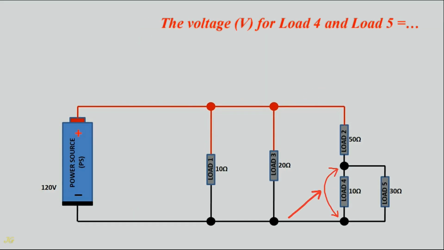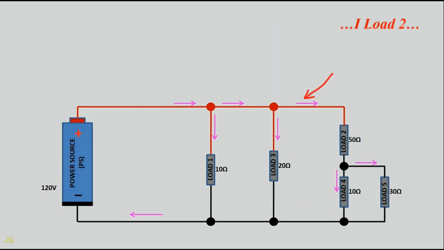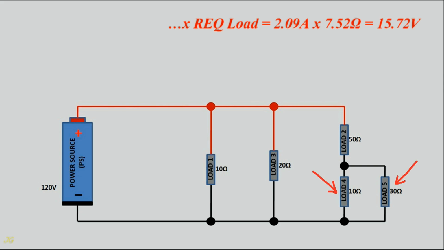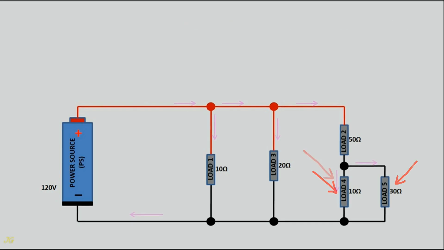The voltage for load 4 and load 5 equals current load 2 times resistance of equivalent load, equals 2.09 amps times 7.52 ohms, equals 15.72 volts.